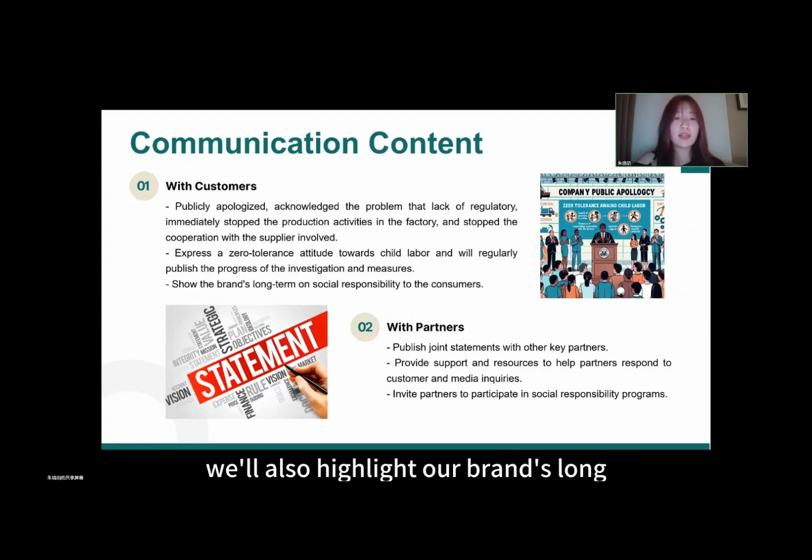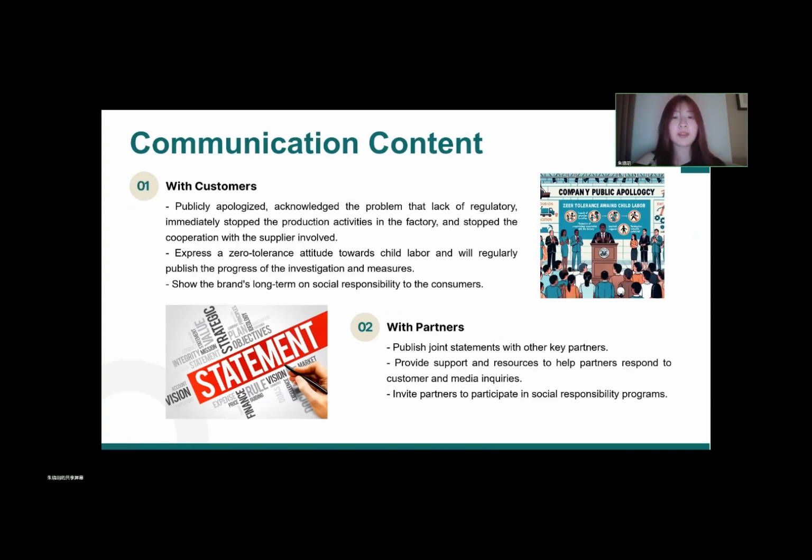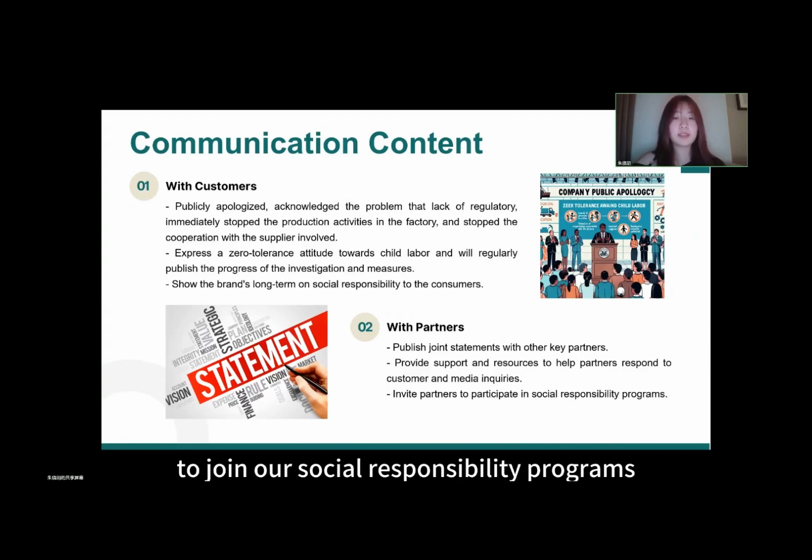We'll also highlight our brand's long-term social responsibility efforts, including our foundation and initiatives in education, healthcare, and psychological support. With our partners, we'll publish a joint statement with key partners to emphasize our determination to face this crisis together and our willingness to be monitored by investigations and the public. We will provide support and resources to help them respond to inquiries and invite them to join our social responsibility programs.